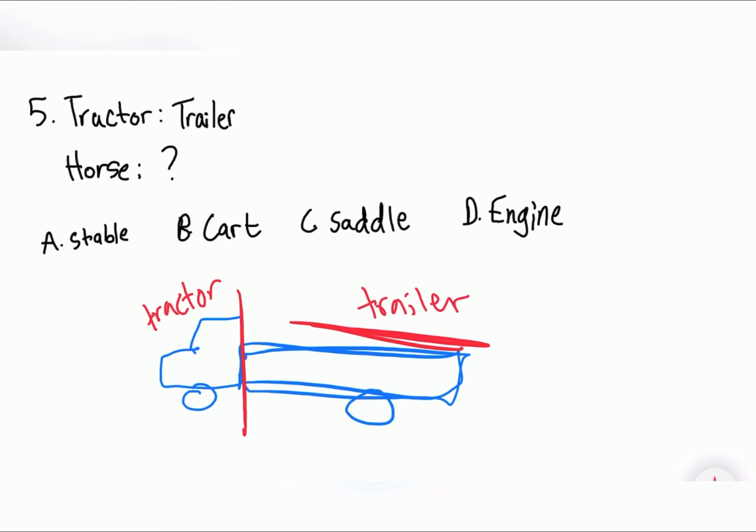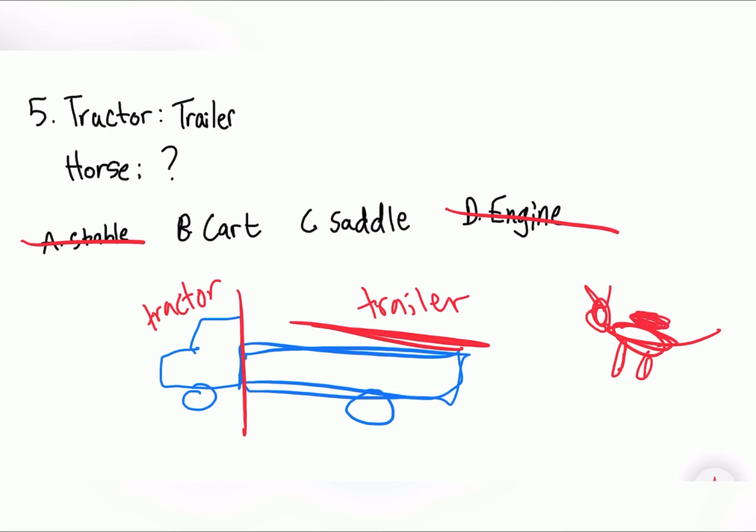So they are basically two separate parts of a vehicle connected together on two ends. So from that, we can infer that a horse has no relation with an engine. A horse has no relation with a stable. It does have a relation, but it is the place it lives in, so it does not have a relation in this sense. What has a relation? We can see that a horse, I'm going to draw a very bad drawing, so please just ignore my drawings. A horse we know can have a saddle.